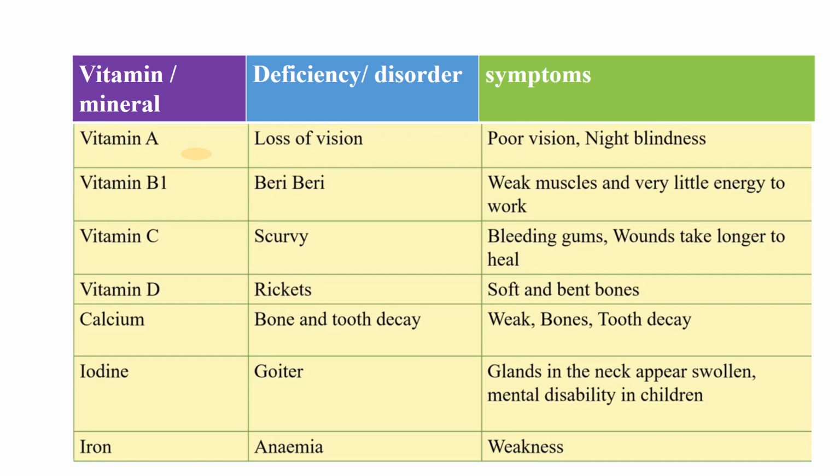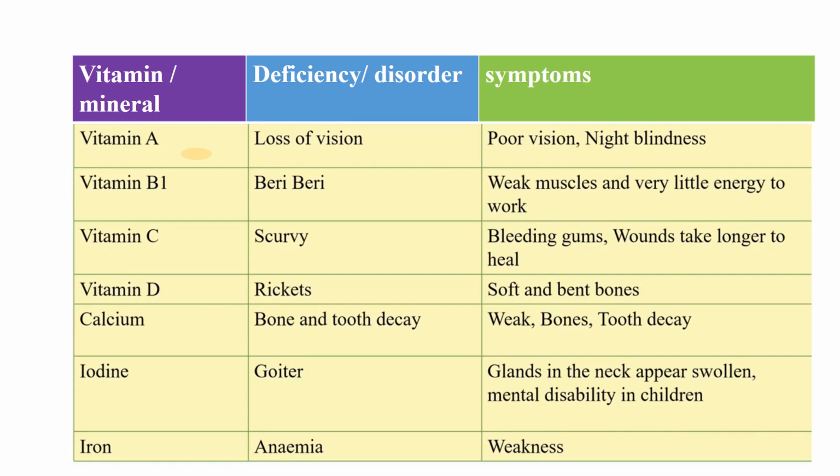Then comes vitamin B. That leads to a disorder named beriberi. Beriberi is characterized by weak muscles, fatigue, weakness, dizziness, and very little energy to do any work. And next comes vitamin C. Due to deficiency of vitamin C, the disorder is scurvy. That is characterized by bleeding gums, and wounds take longer to heal. Not easily healed. It takes a longer time to heal.